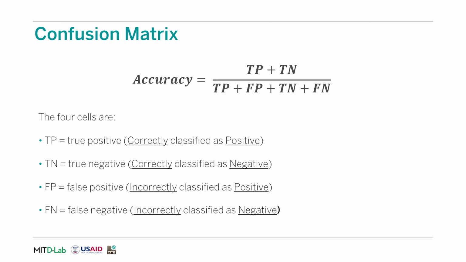In order to go into additional fairness criteria, we need to discuss some additional concepts. Consider you have a binary classifier. For example, you're looking at a decision of hire or not hired, or to lend credit, not to lend credit. If we were to look at the predictions for a model that would do such a binary classification, we would look at the predicted values. We could bucket them in four categories. True positives, which would be correctly classified as positive. True negatives, correctly classified as negative. False positives, which would be values that were incorrectly classified as positive by the algorithm. False negatives, which would be values incorrectly classified as negative.